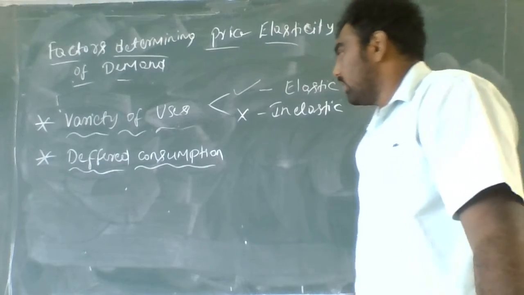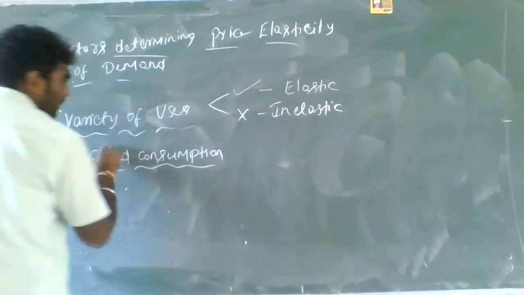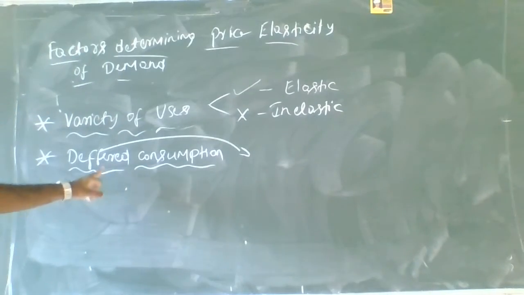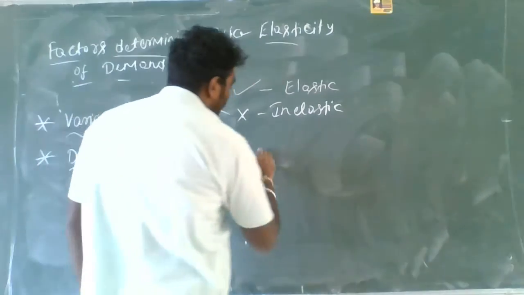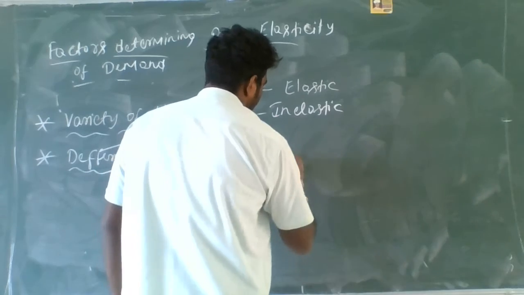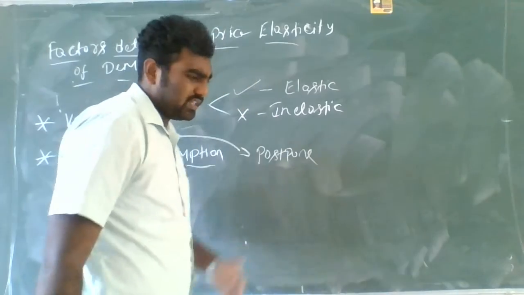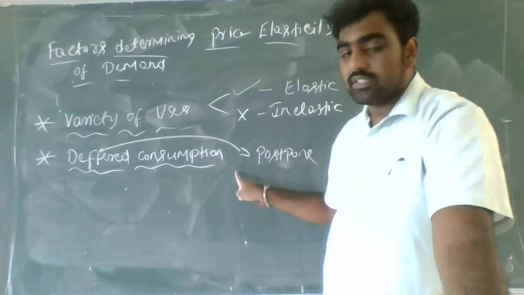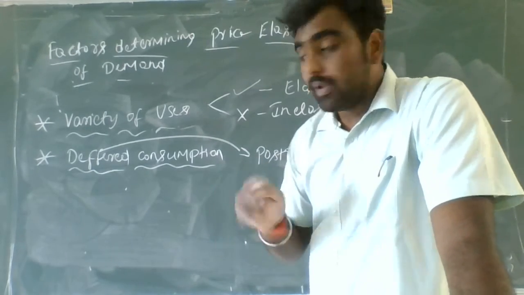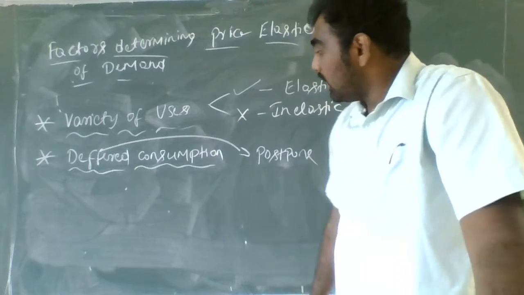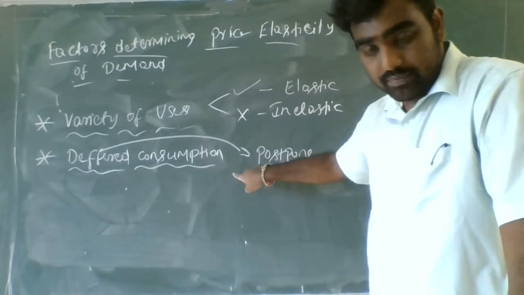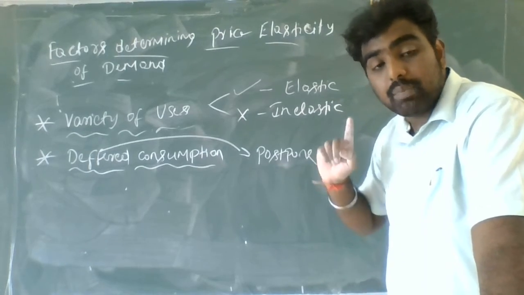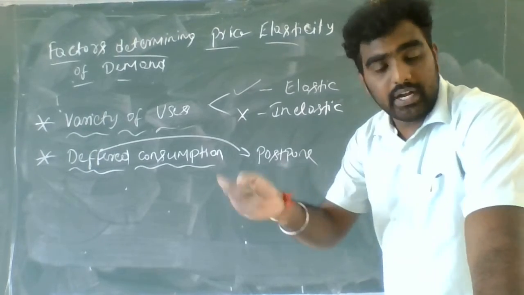Okay, so the next factor is deferred consumption. Now we need to understand what is deferred. Deferred is nothing but postponed. Deferred payments, you have learned in your accountancy, I think. Deferred payment is nothing but the future payment. The payment has been postponed. Here I am telling about deferred consumption now. There are some goods where consumers will think and plan to buy after some period.